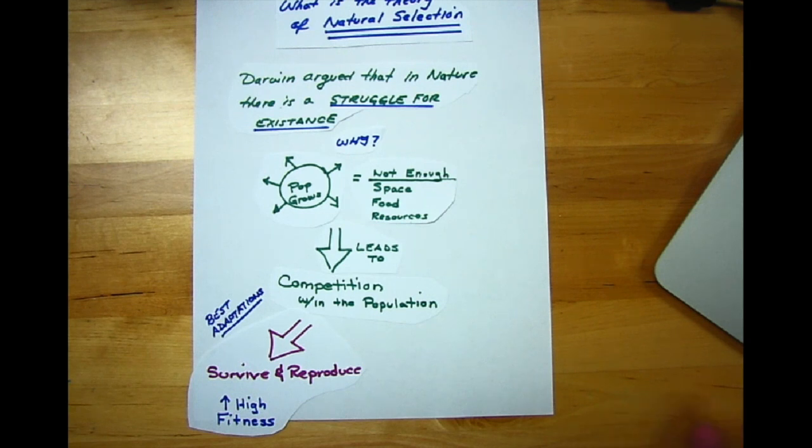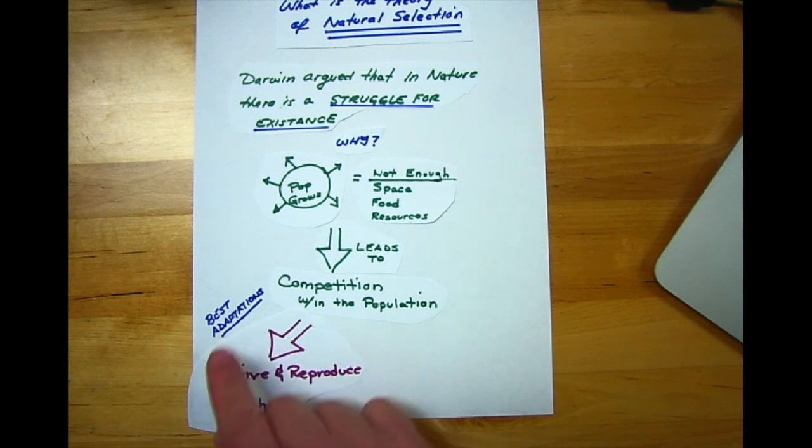So, for example, if we were talking about snakes and there were birds roaming around trying to eat the snakes, well, which snakes will survive? Which snakes will avoid the predators? Well, maybe those snakes that have the best camouflage that makes it harder for the birds to see them. Okay, the camouflage is an example of an adaptation.